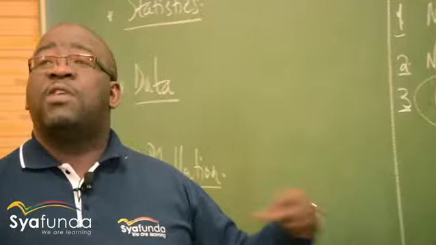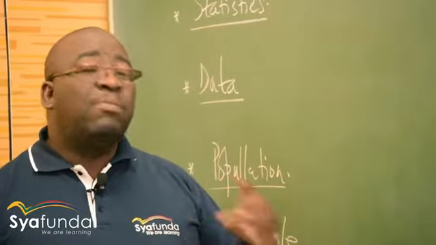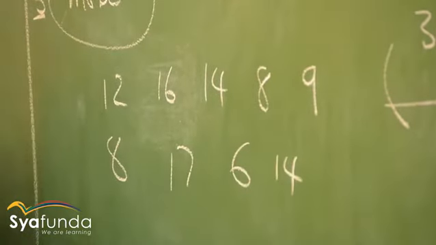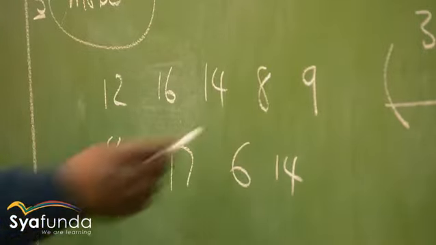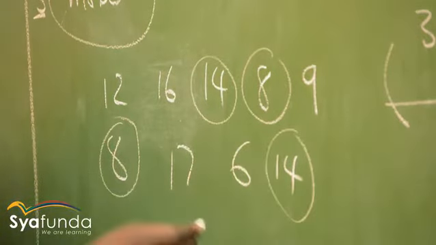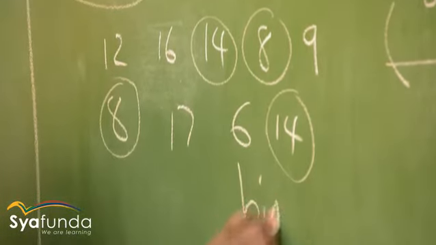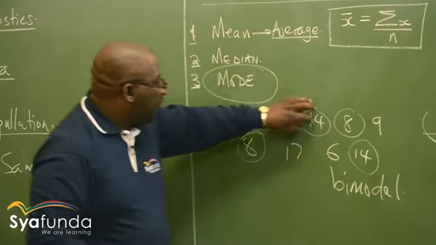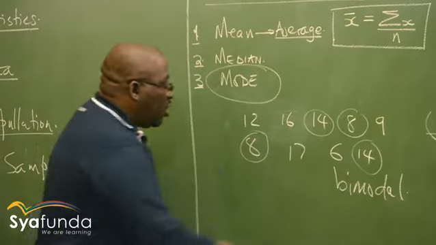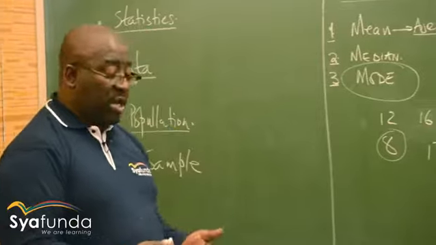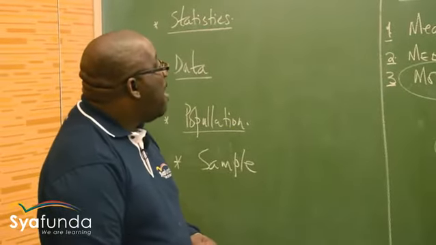So the mode is the observation that appears the most. At times you'll have two values. If I add another one here, maybe 14, and I ask you what the mode of this data is, I've got 8 twice, and I also have 14 twice. So we call this data bimodal because it has two modes. As you know, bi means 2. At times we'll have data with more than one mode. We call that kind of data bimodal.